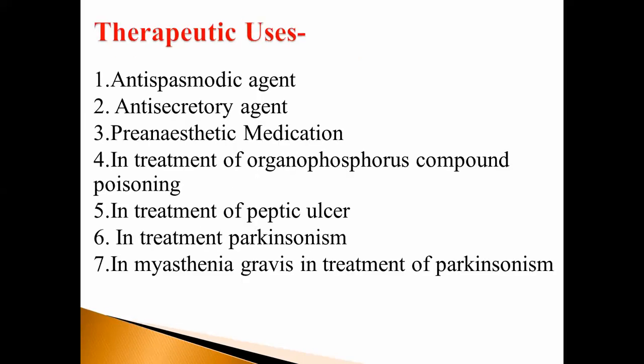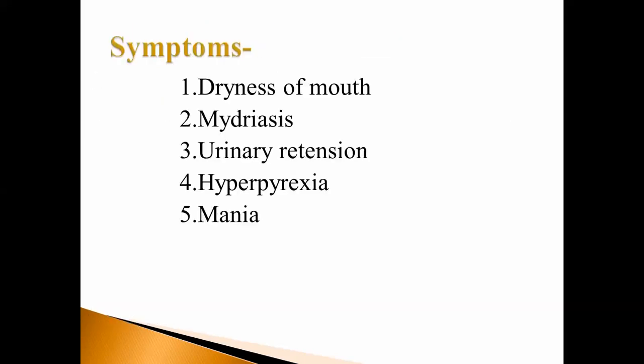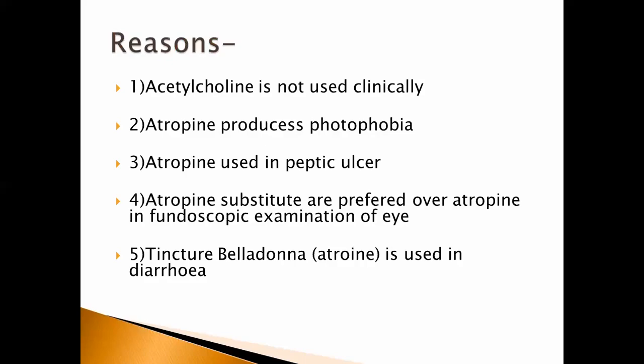In the uses, atropine acts as antispasmodic, anti-secretory agent. So you have to write how it acts as anti-secretory agent in the third reason. That is atropine used in the peptic ulcer. Hypersecretion of the HCl, that is hydrochloric acid, in the GIT, is one of the causes of peptic ulcer.